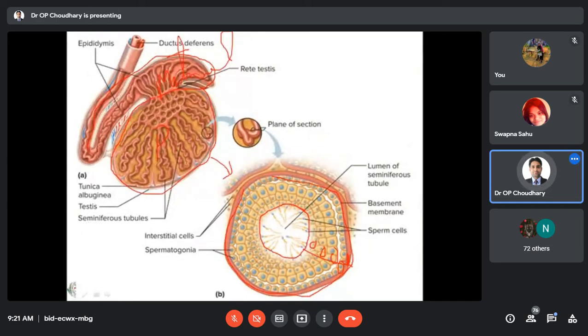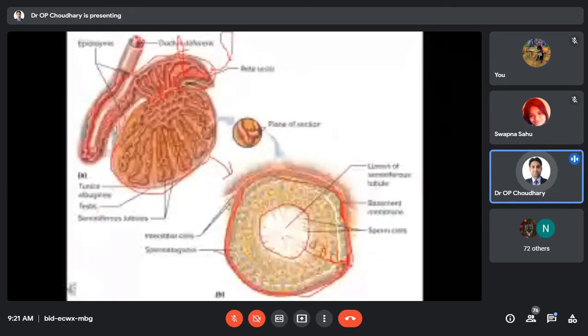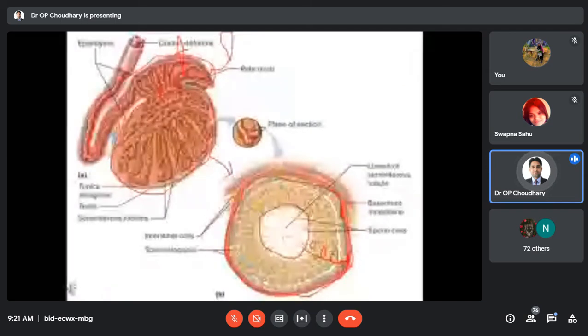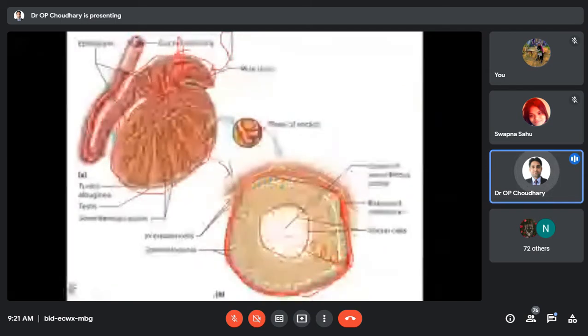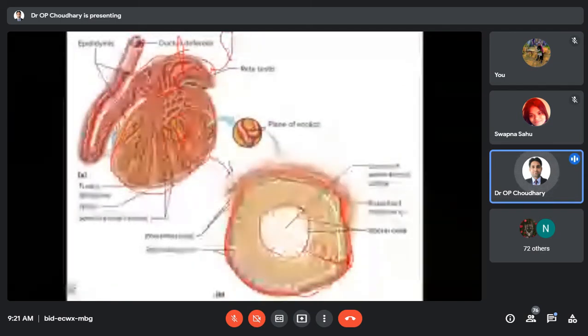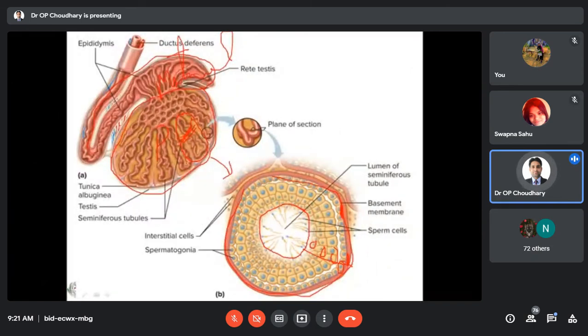Here you can see this is the basement membrane, and over the basement membrane there will be germinal epithelium. These are the coiled structures called seminiferous tubules. When you dissect and visualize under histology, you will find that each coiled seminiferous tubule gives a structure rounded or oval in shape.